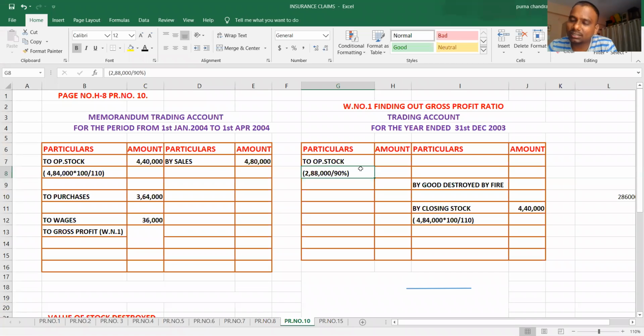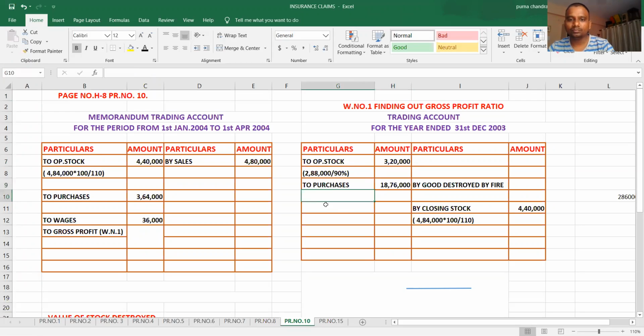Cost less 10% means what? 90%. It is valued at 90 rupees. 100 rupees worth of the stock, they are valuing less 10%. That means they are valuing at 90 rupees. But you have to make it to 100%. That's why 2,88,000 divided by 90%. How much? 3,20,000.